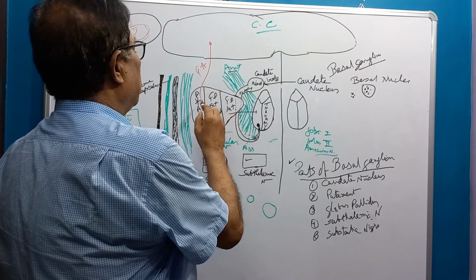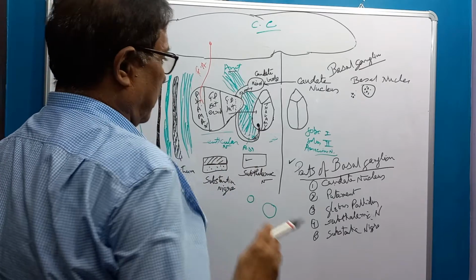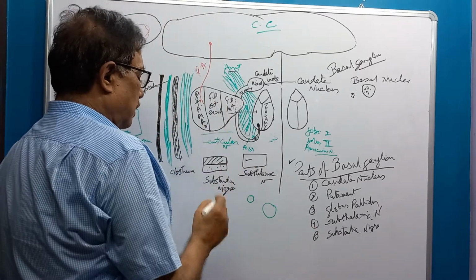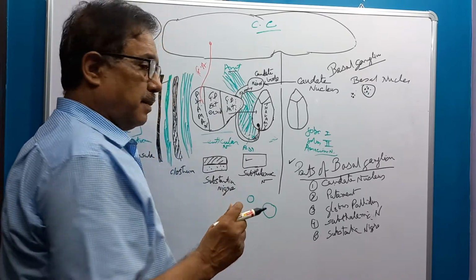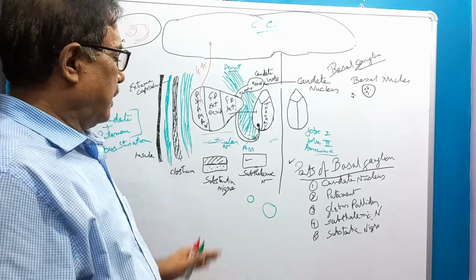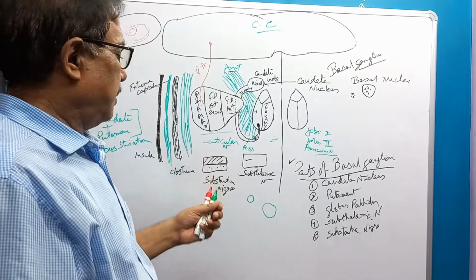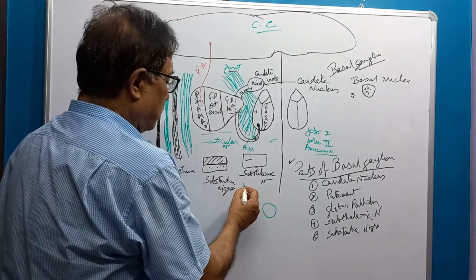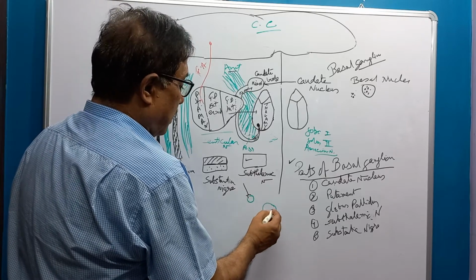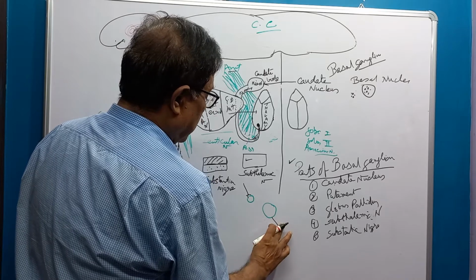Caudate nucleus, putamen, globus pallidus, and substantia nigra and subthalamic fibers. Now, histologically, there are two types of cells present in the basal ganglia: small cells and large cells. Small cells have a receptive function. They receive the stimuli coming from outside and terminate here, and from the large cells it will go out.